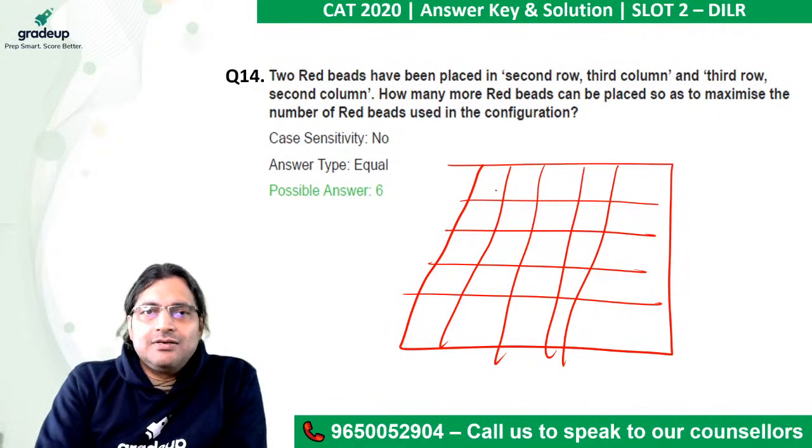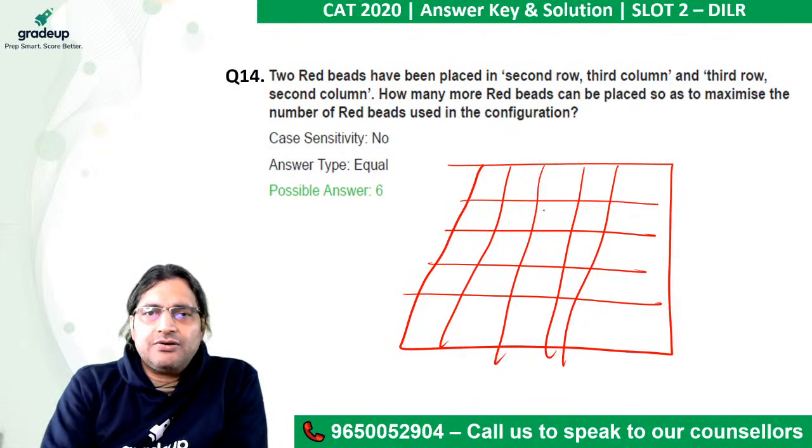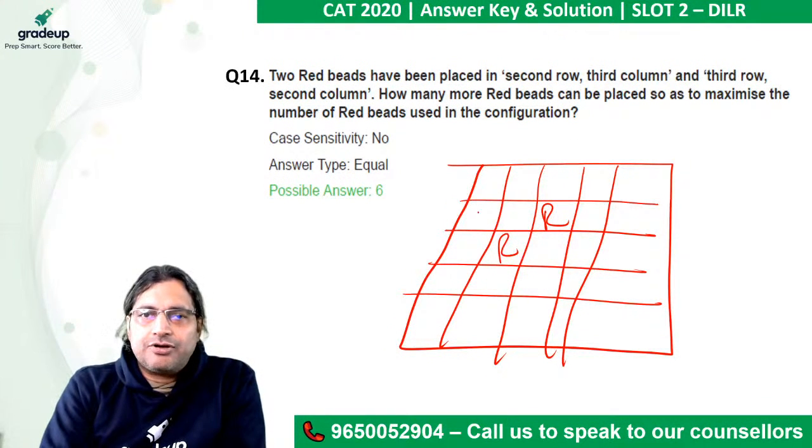All right. So here 2 red beads have been placed in the second row, third column, and the third row, second column. How many more red beads can be placed so as to maximize the number of red beads used in the configuration? If you put one R here, you cannot put any R. Similarly, you cannot put any R's here, any R's here.